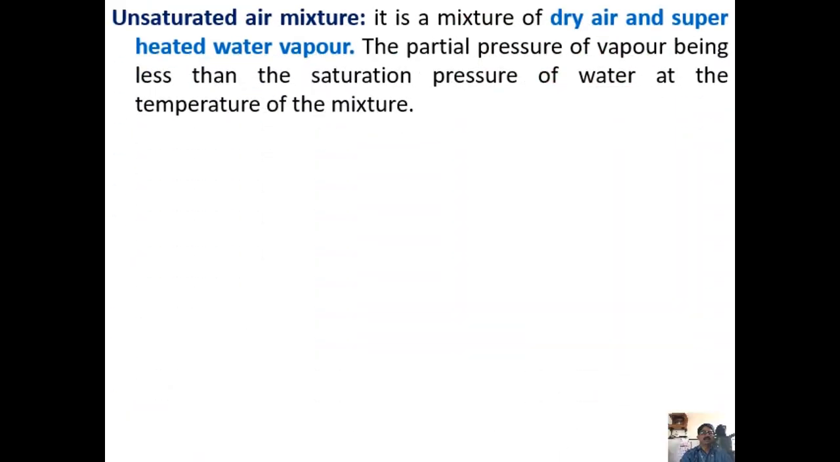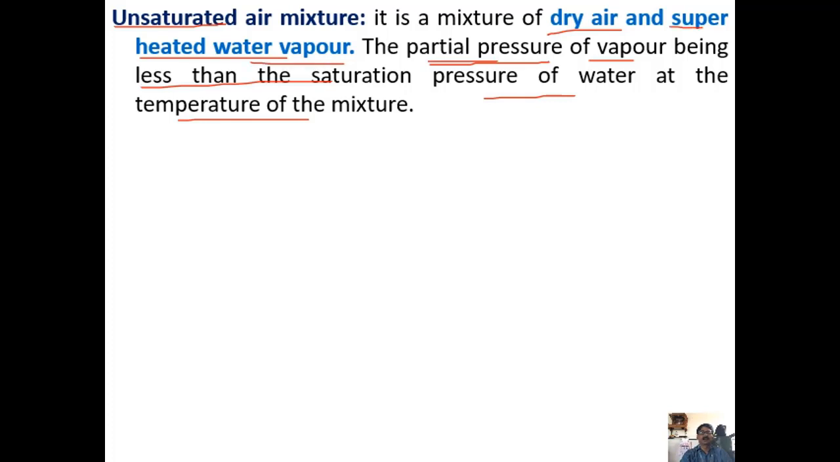Now the unsaturated air mixture. It is a mixture of dry air and superheated water vapor. You see, though it is unsaturated here, it is a mixture of dry air and superheated vapor. So why is it unsaturated? The partial pressure of the vapor is less than the saturation pressure of water at the mixture temperature. So partial pressure is less, saturation pressure is more. If saturation pressure is more, then the temperature is also high. So the actual temperature is more than the saturation temperature. That is why it is superheated vapor.